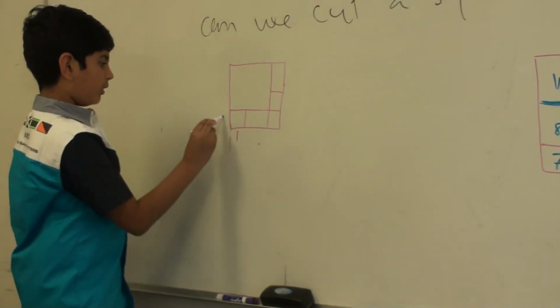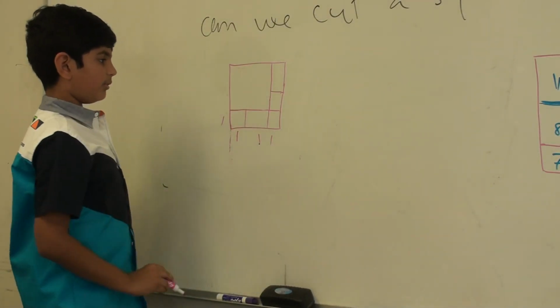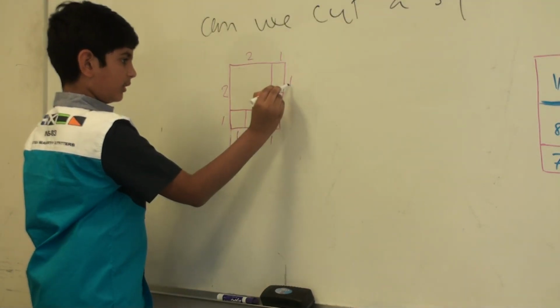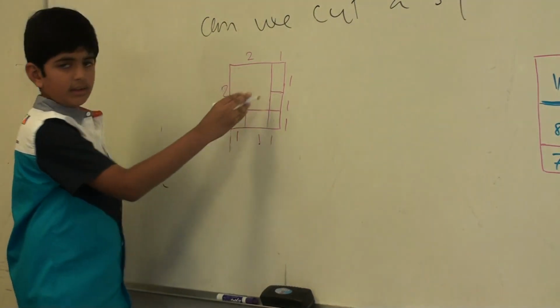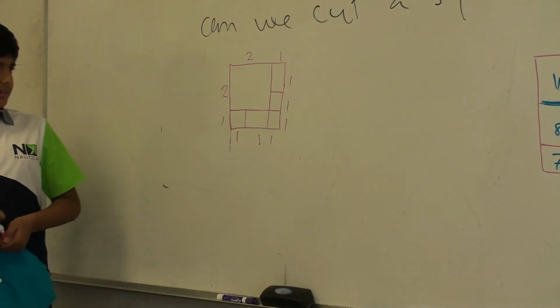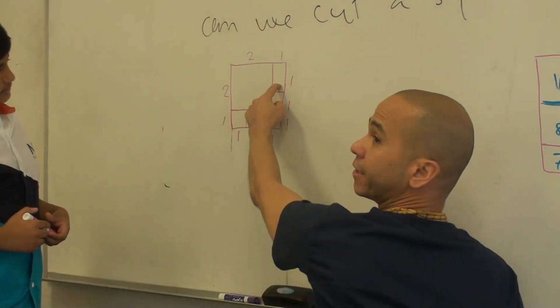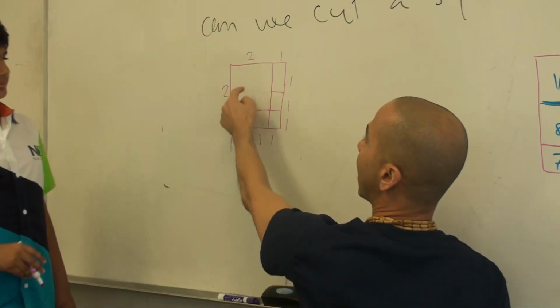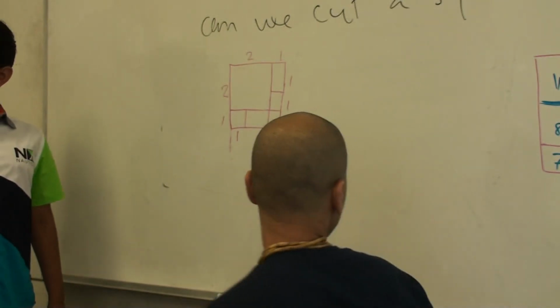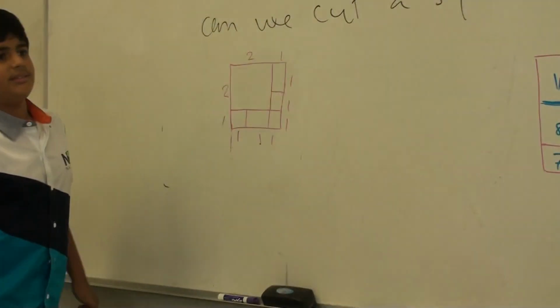Go ahead. This is 1, this is 1, and this is 1, and this is 1. Yes. This has to be 2, and this has to be 2. This is 1, this is 1, this is 1, this is 1. And the areas add up to 9. Yes. So the sides, very good. These are all unit squares, and this one is a 2 by 2. So we have 6. We can put a check mark here.